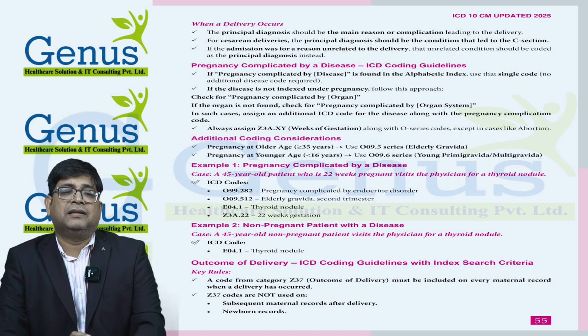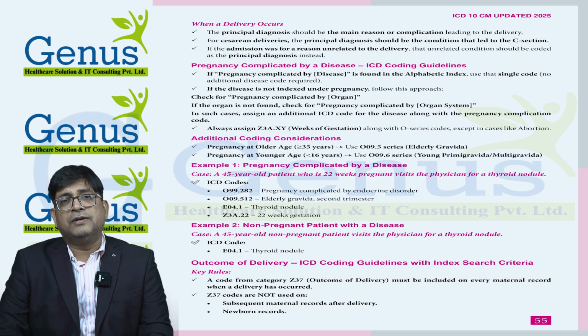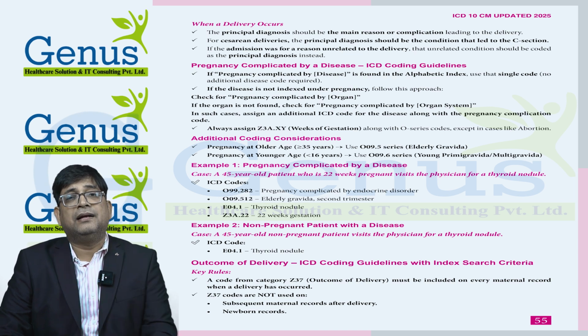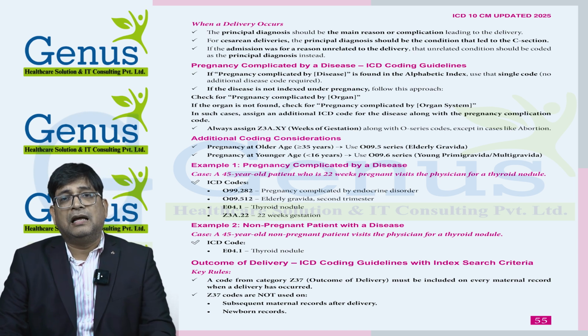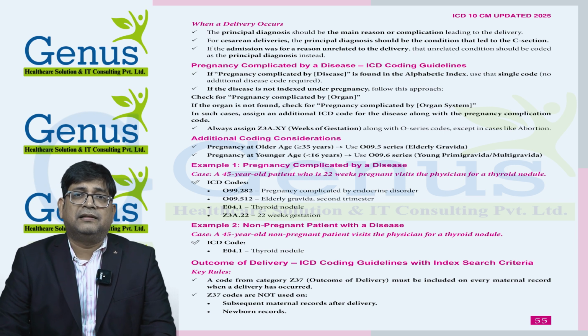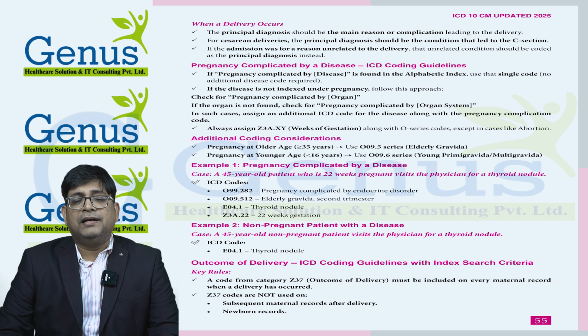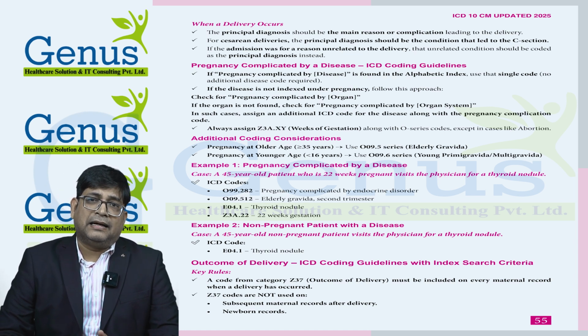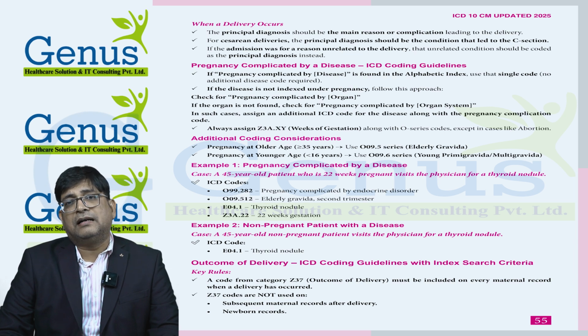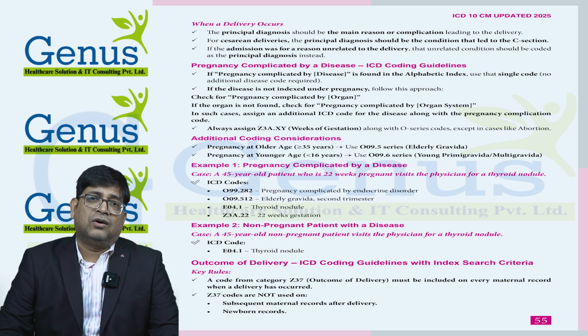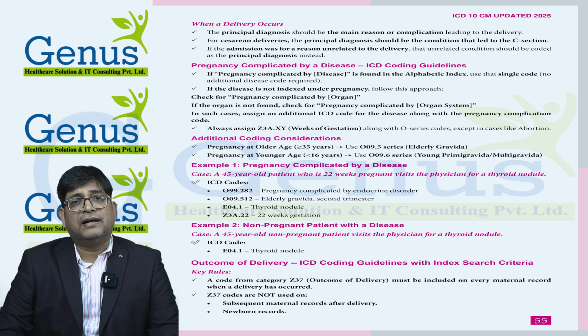most of the time the disease which we identify in the alphabetic index, pregnancy complicated by that particular disease, is not sufficient to describe the whole condition. In that case, we need to provide an additional code. So sometimes we get the exact code, sometimes we do not get the exact code, then we need to check the organ, which organ has been affected.